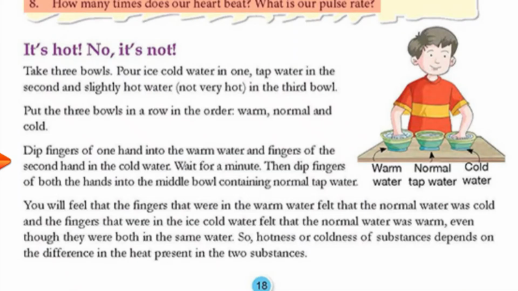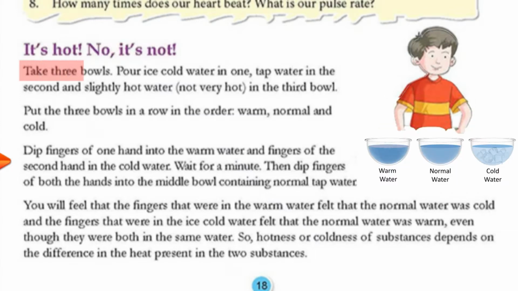It's hot. No, it's not. Take 3 bowls. Pour ice cold water in one, tap water in the second, and slightly hot water, not very hot, in the third bowl. Put the 3 bowls in a row in the order warm, normal, and cold.